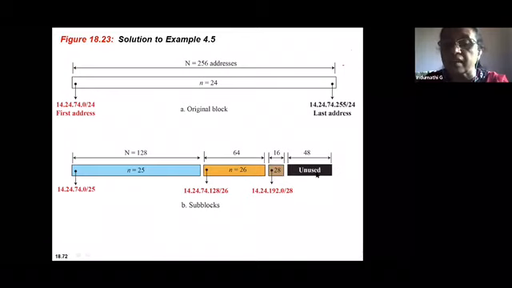48 addresses are unused. You were given 256 addresses and you have used only 208. And the remaining 48 addresses are unused. So this is how you can design the subblock.